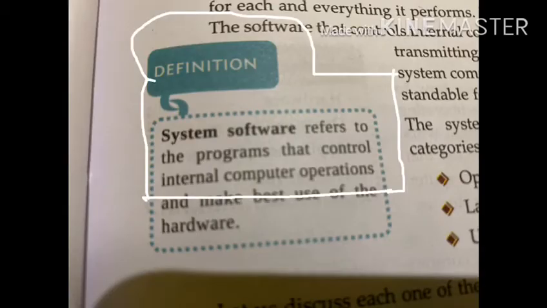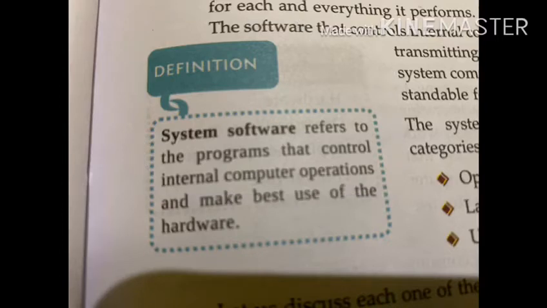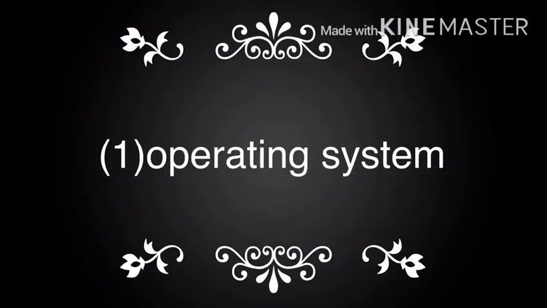Now, system software refers to the programs that control internal computer operations and make best use of the hardware. So here we can understand operations like reading from input devices, transmitting information to the output device, checking system components, converting data or instructions to computer understandable form. All this inside computer task is done by system software. Now, our first system software is operating system.